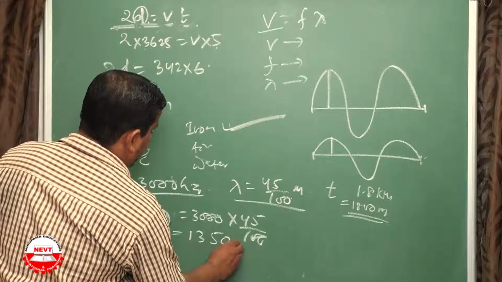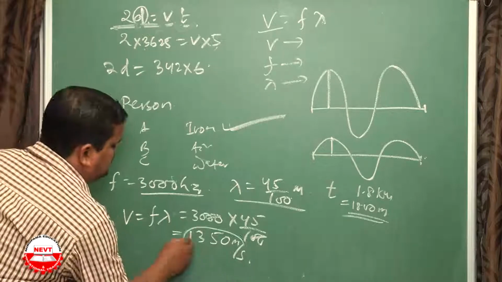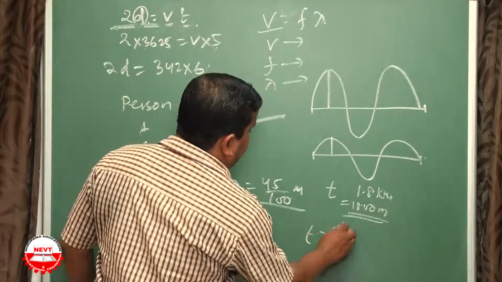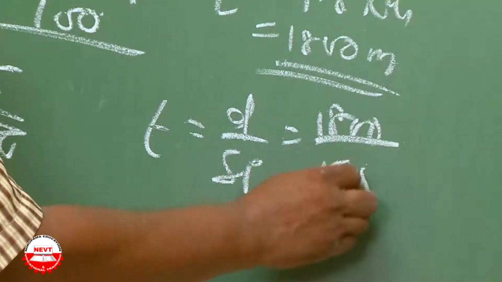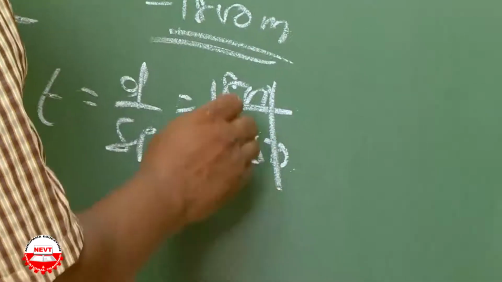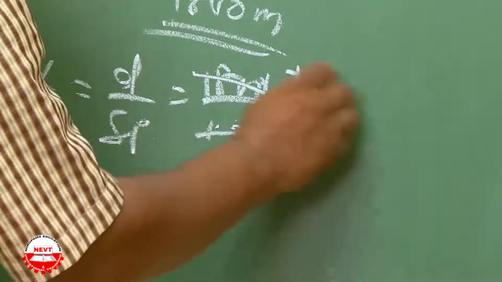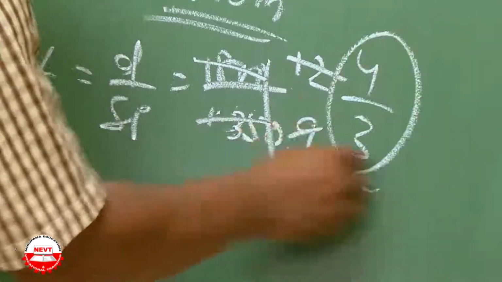1350 meters per second. So now what time will it take to cover the distance of 1800 meters? Time is equal to distance by speed, means 1800 by 1350. So in 15 it is 12, in 15 it is 9, then 4, this is 3. So 4 by 3 seconds.